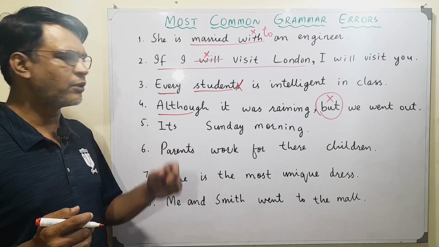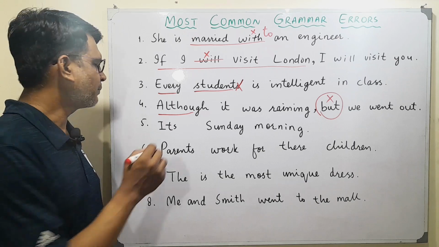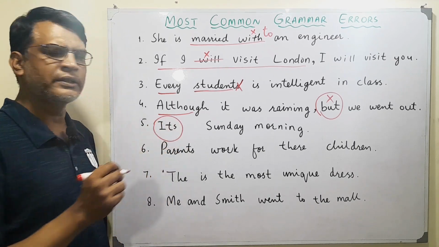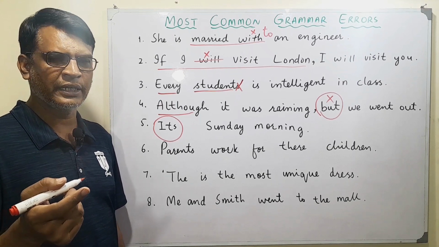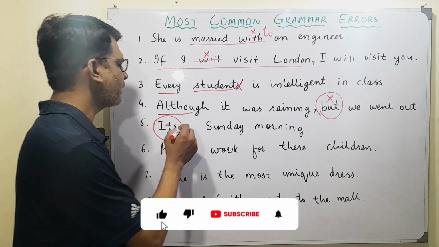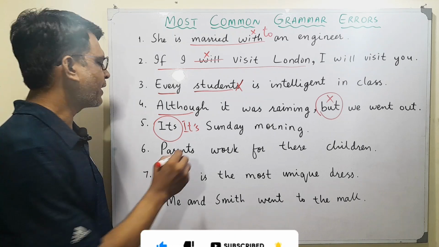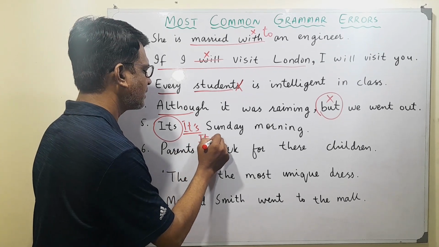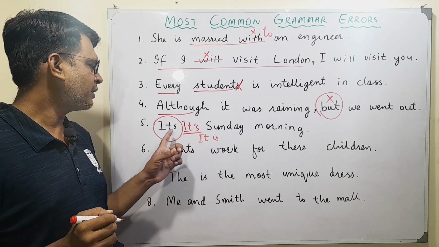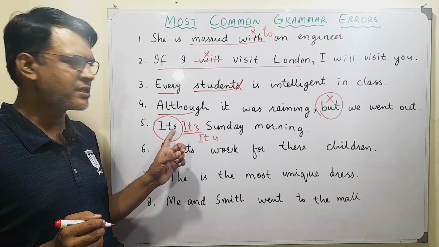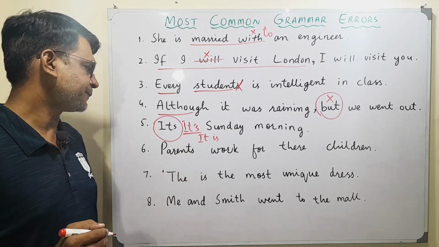Then we have, it's Sunday morning. Okay, it's a small sentence, just 3 words. What's the problem with that? Well, the problem is with this part. This is a possessive pronoun. When you say this, it shows a possession. Over here, we need it's with apostrophe. So actually, this is it is Sunday morning. This is a contraction that we need. We can never use its at this place. We always have to use apostrophe with s. So it is Sunday morning.